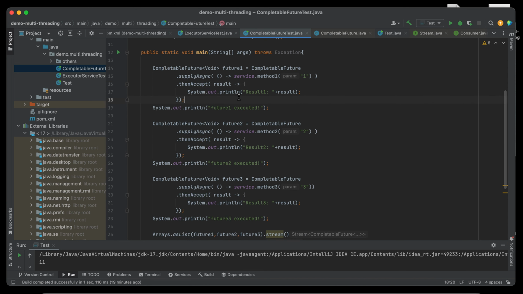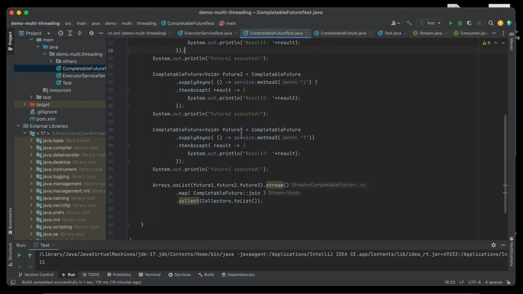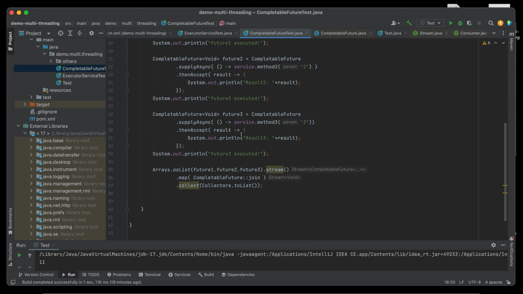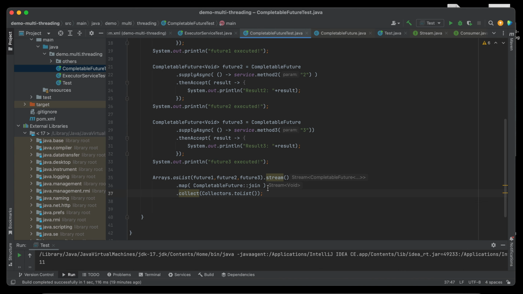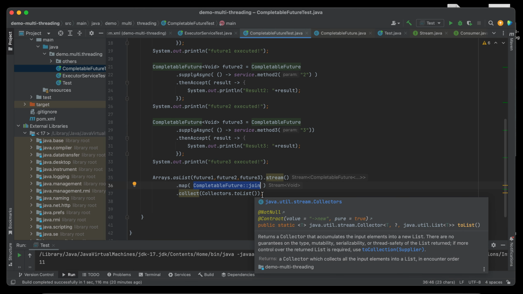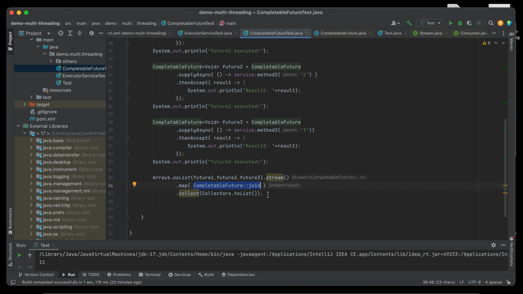Okay, so this is the one I'm telling. As I said earlier, after combining the 3 completable futures, we call the completable future join. This will join or combine all these completable futures and wait for them to complete.